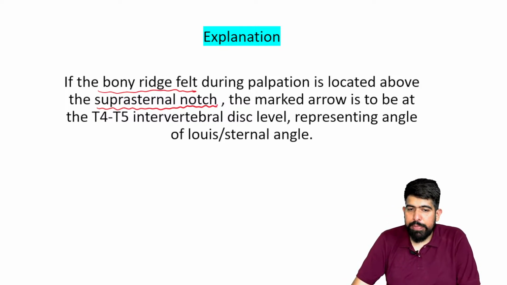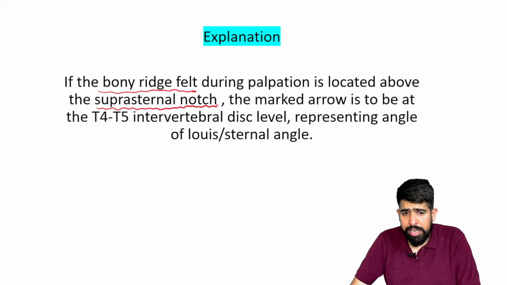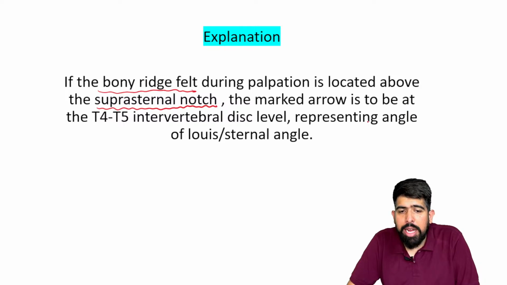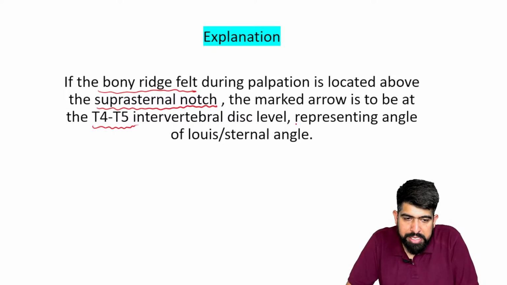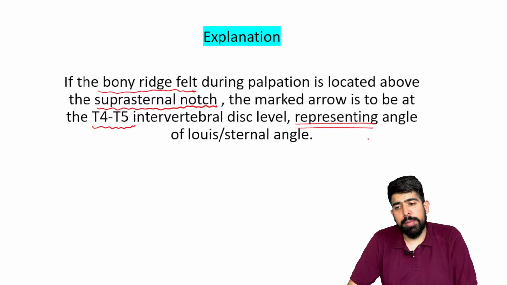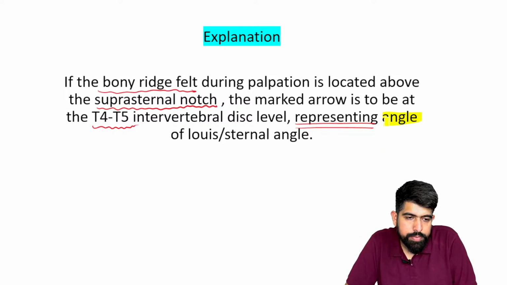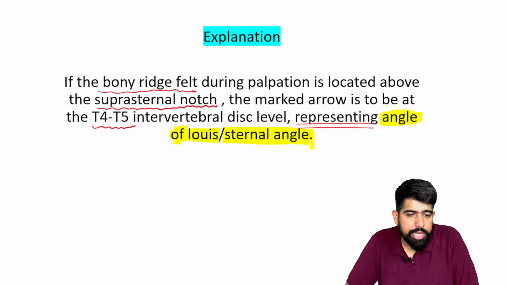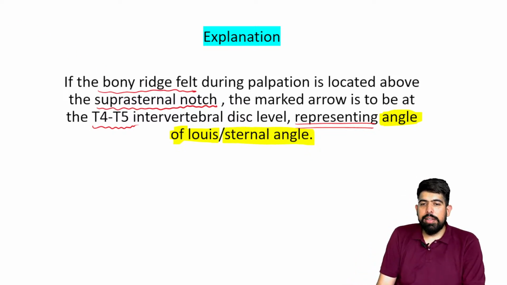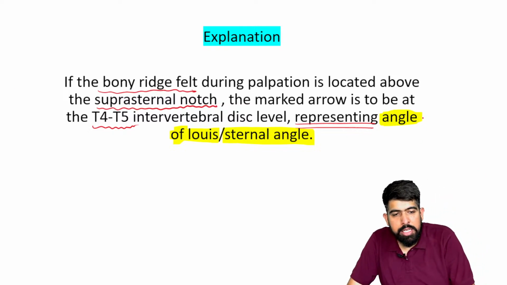And the marked arrow will be at the T4, T5 intervertebral disc level, and this represents, please understand, the angle of Louis, also known as the sternal angle, right? You know about the sternum, that is the sternal angle. Yes, that sternal angle, the angle of Louis.